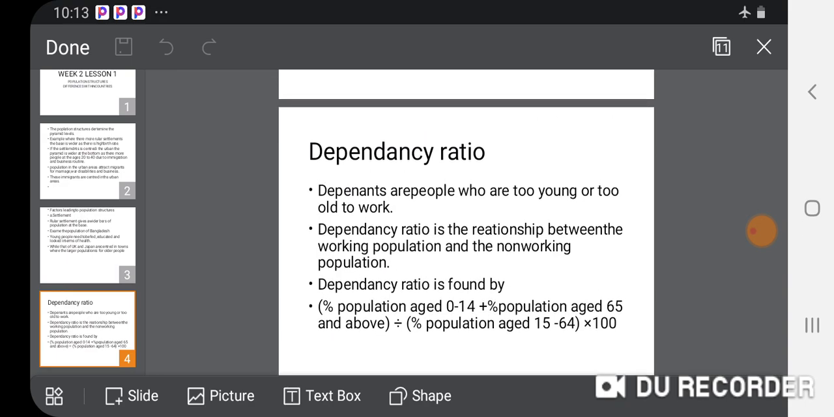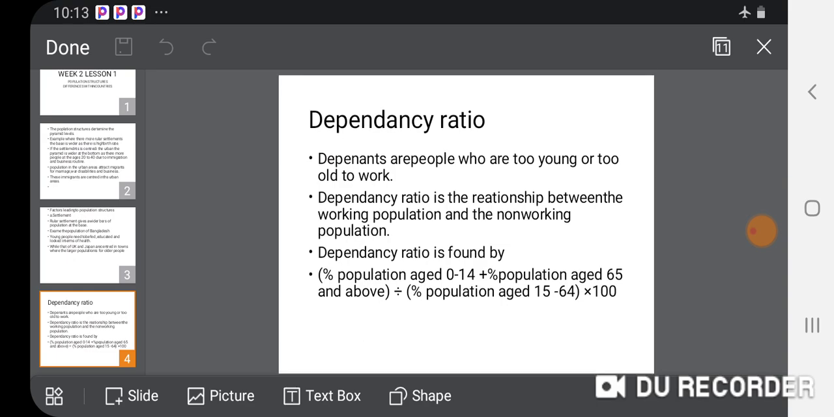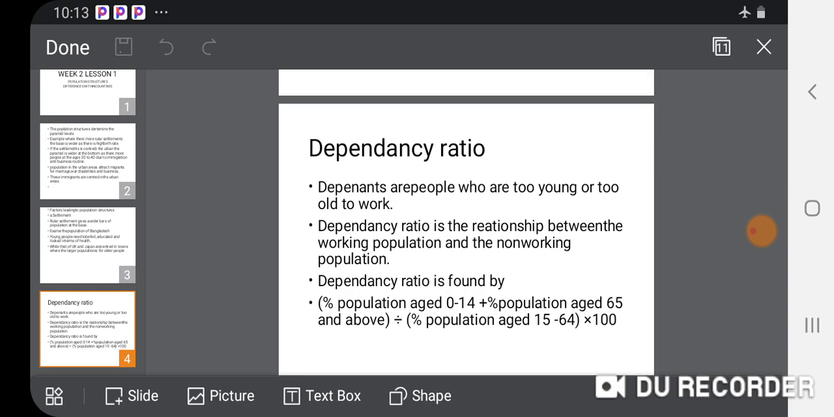This is lesson 1 on the population structure. We'll proceed starting from the dependency ratio in further explanation towards the other topic.